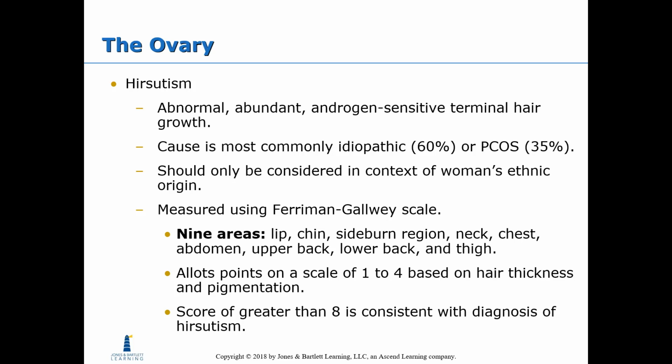Hirsutism is abnormal and abundant androgen-sensitive terminal hair growth. The cause is most commonly idiopathic or PCOS. It should only be considered in the context of the woman's ethnic origin. It is measured using the Ferriman-Gallwey scale. Nine areas include the lip, chin, sideburn region, neck, chest, abdomen, upper back, lower back, and thigh. It allots points on a scale of 1 to 4 based on hair thickness and pigmentation. A score of greater than 8 is consistent with a diagnosis of hirsutism.